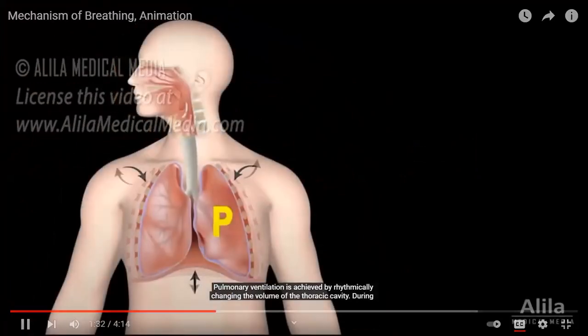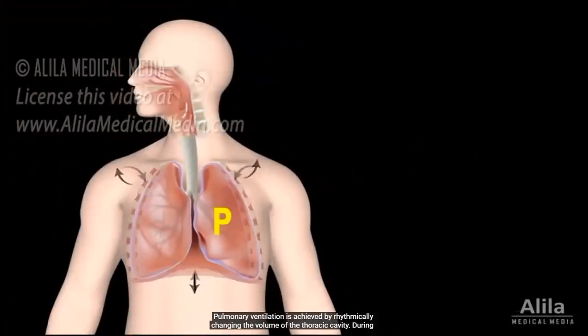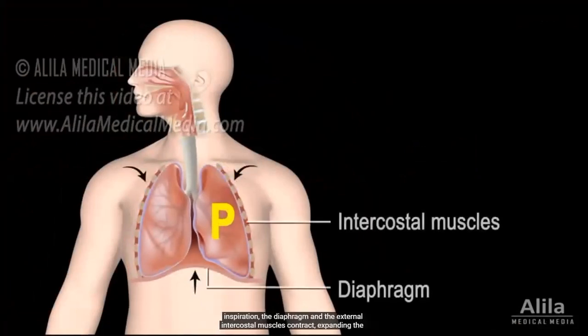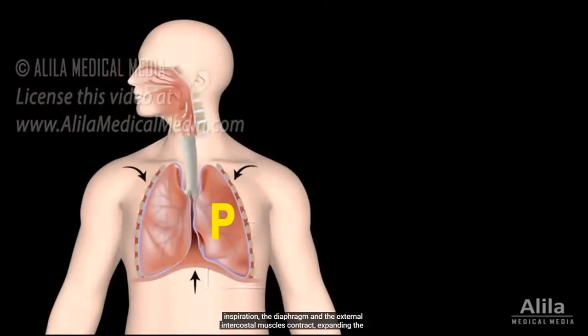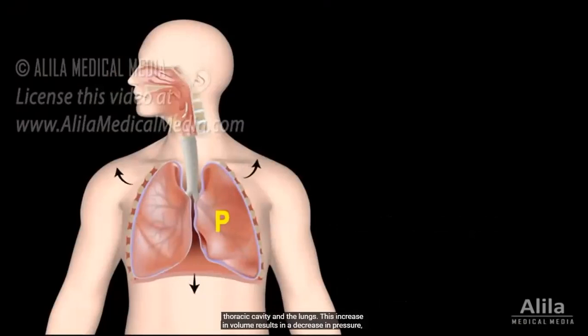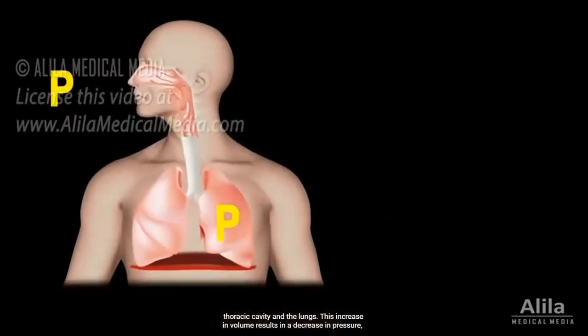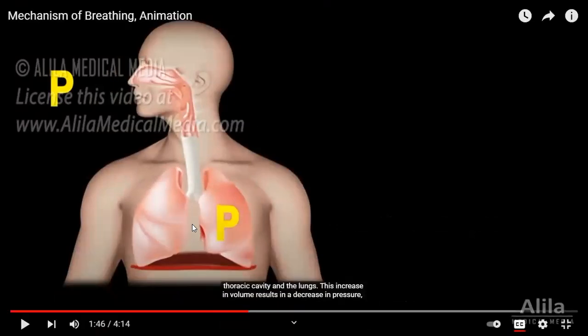Pulmonary ventilation is achieved by rhythmically changing the volume of the thoracic cavity. During inspiration, the diaphragm and the external intercostal muscles contract, expanding the thoracic cavity and the lungs. This increase in volume results in... What is this below red color part? That's the diaphragm. Very good. The below red color part is the diaphragm. So when you inhale the air, what is happening here? The diaphragm moves down and the lungs will expand, which will create some air space in the lungs, right?